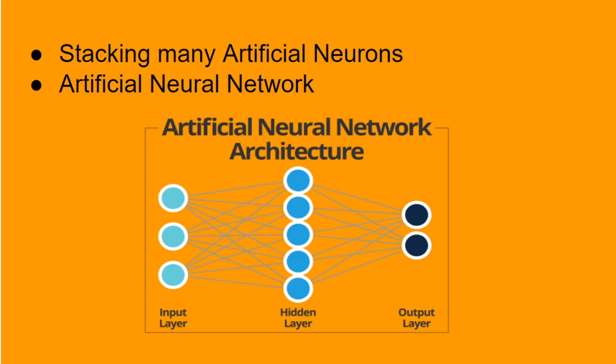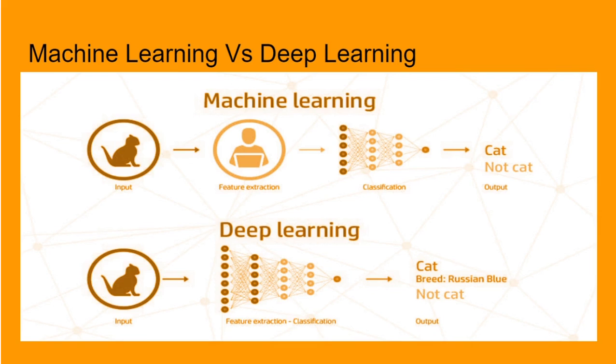Before we go any further, let's look at the difference between machine learning and deep learning. Deep learning is an advanced version of machine learning which performs automated feature extraction. The success of machine learning lies in the good feature extraction, which is a difficult and at times impossible task. This process is solved by deep learning, which performs automated feature extraction.